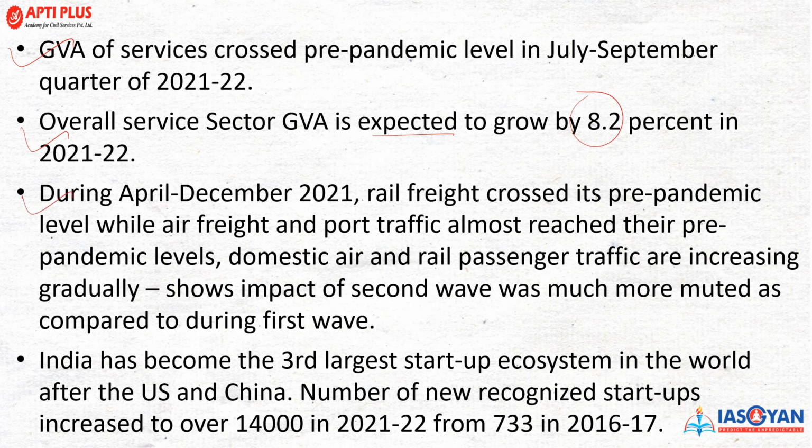And even the rail freight has crossed to the pre-pandemic level. These were actually performing better compared to the previous one. Domestic air rail passengers traffic ki baat kare, this has gradually increased during the second wave, and it was muted in the first wave completely because India was facing the complete national lockdown.